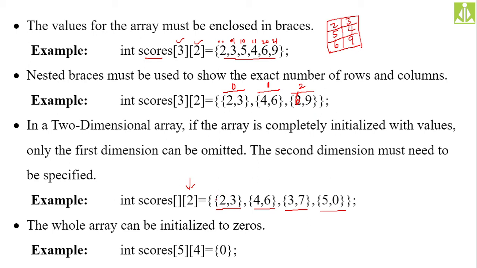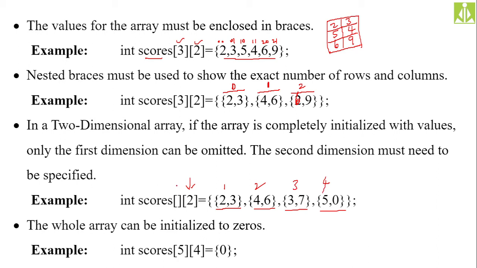How many elements are we supplying over here? A combination of 2 2, we are supplying 4 sets, 4 subsets we can say, each set for a row. So how many rows in total? The compiler will count the number of sets and give that count for the rows. So over here we have 1 2 3 4.